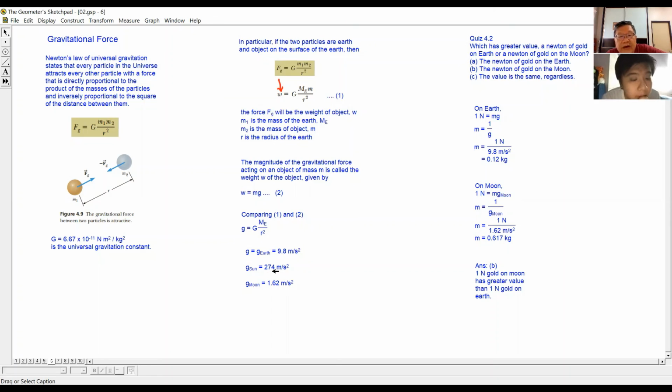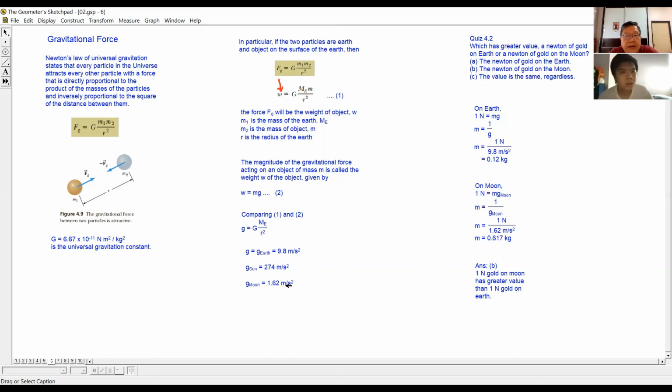This is 274, whereas on the Earth it is only 9.8. The reason is because the mass of the sun is very big, much bigger than the mass of the Earth. So they found out the g on the sun to be 274.